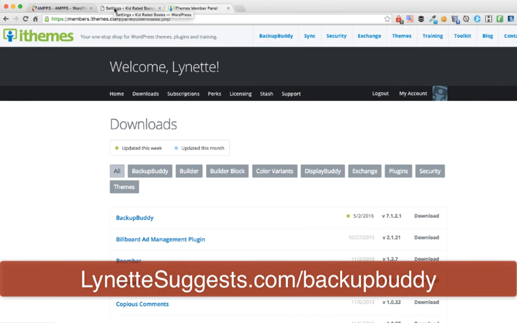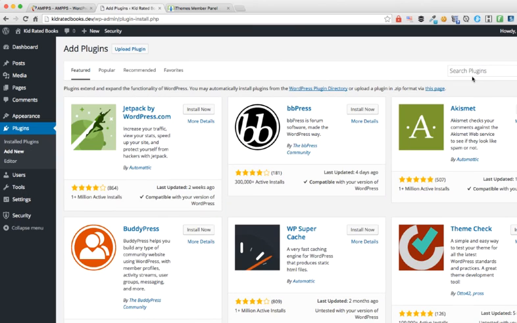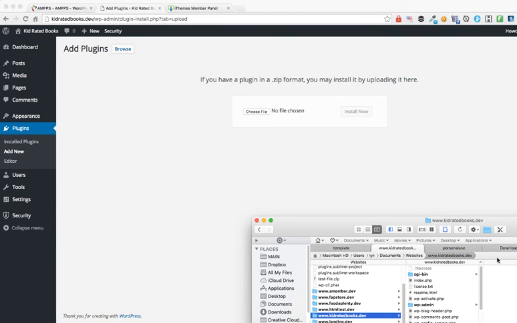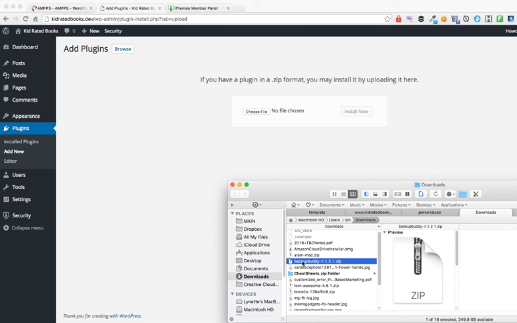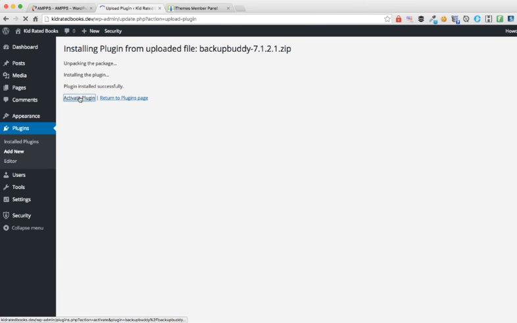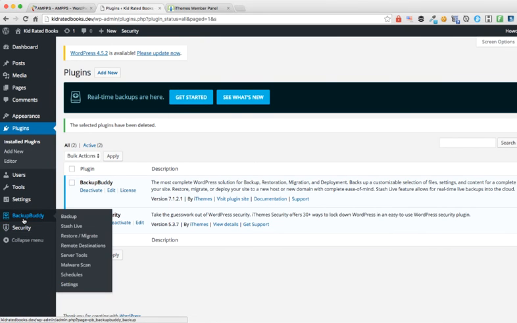So now that the plugin has been downloaded, I'll just go to Plugins, Add New, and instead of Search this time, I'm going to click Upload Plugin, and in our Downloads folder right here, there's Backup Buddy. I'm going to install and activate. All right, so let's configure Backup Buddy. We can either click this Get Started, or we can go to Backup Buddy right here.